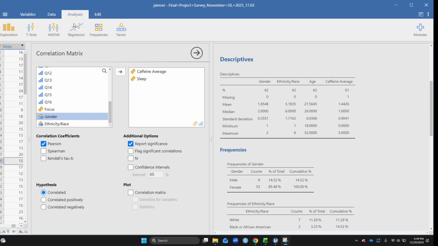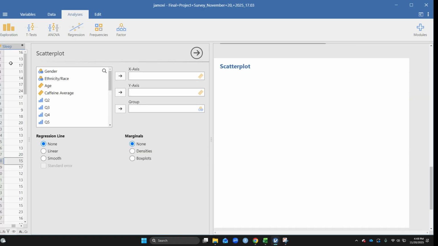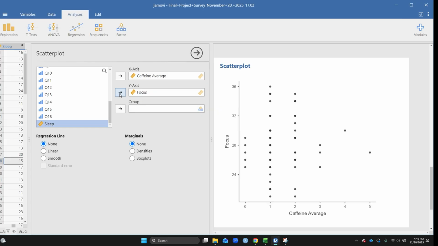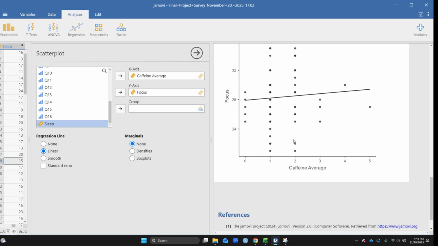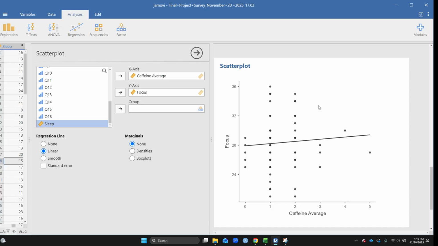You're in analysis still, you're in exploration. You're going to go under scatter plot, and we're going to put our x-axis as caffeine, and then we're going to put our focus as our y-axis. And for a regression line, we want to do something linear. All right, so we have our singular graph that is required.